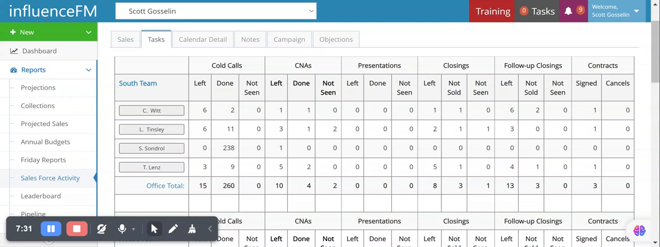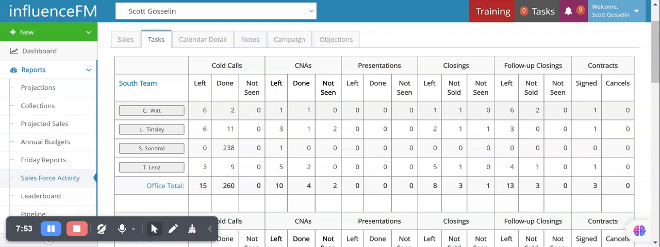Presentations. In our world, presentations isn't sitting in front of the client. That's a CNA, customer needs analysis. Presentation is putting together the presentation to take out to the customer. Closings. How many closings does she have left? Well, she has 1. She has 1 that's not sold. And thus far, she's had 0 cancellations on closing calls.